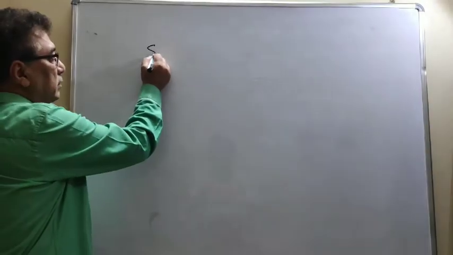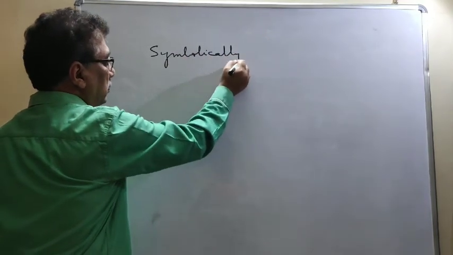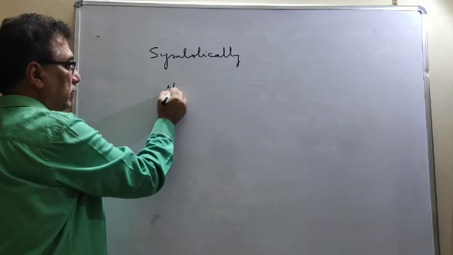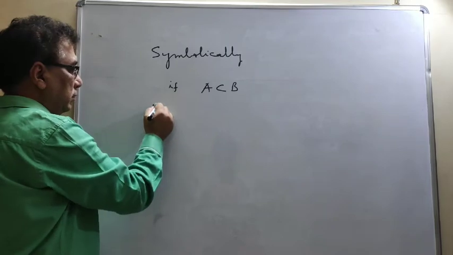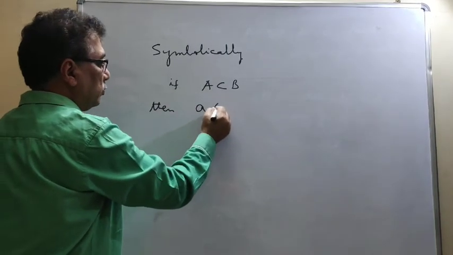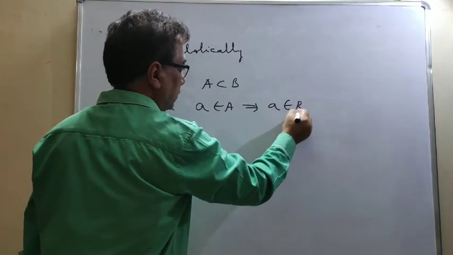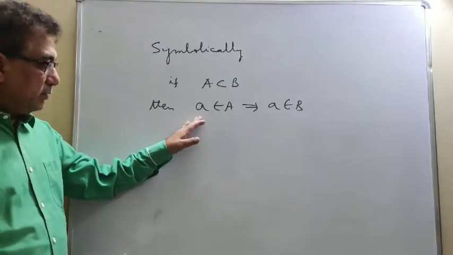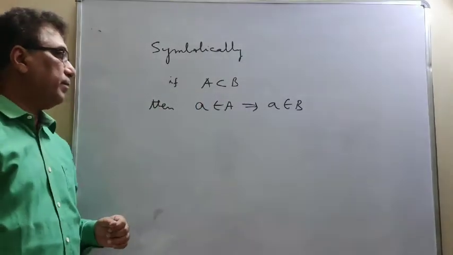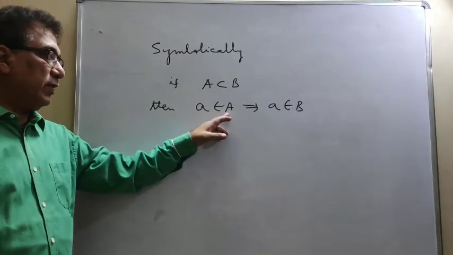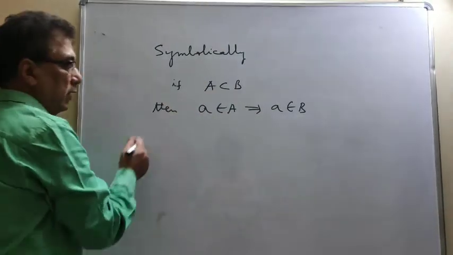Now symbolically, if A is a subset of B, then a belongs to A implies a belongs to B. Here a stands for an element. So this simply shows in mathematical form that if a is a member of A, then a must be a member of B. Okay, so this is the mathematical expression.